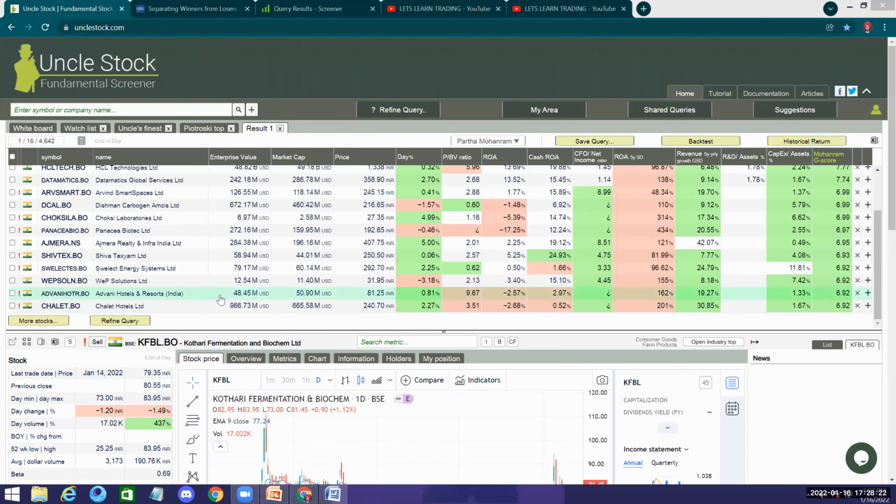Now, in a very close group, we had discussed Ajmera Realty and Infra. Pawan sir must be knowing it. We picked it up at 250, maybe somewhere around 300 odd rupees. It had given a triangle breakout, and by the time we could think about it, in 2 days it had an upper circuit, and now it's at somewhere around 407 rupees. So this is how the G score works.